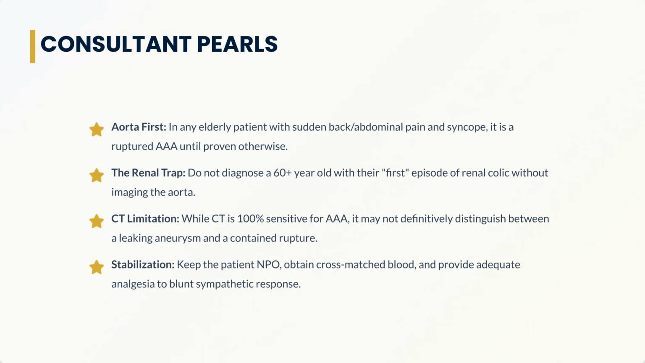A key pearl is to always consider a ruptured AAA first in any elderly patient with sudden back or abdominal pain and syncope. Be careful not to mistake AAA for a first episode of renal colic. While CT is highly sensitive, it may not differentiate a leak from a contained rupture. Finally, keep the patient NPO, prepare cross-matched blood, and provide analgesia to manage the sympathetic response.